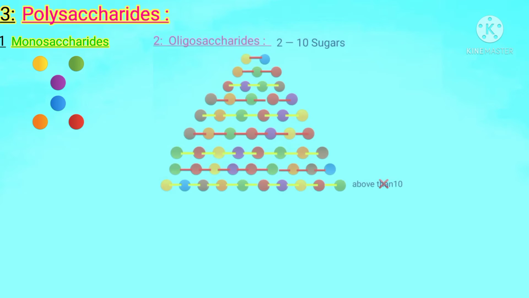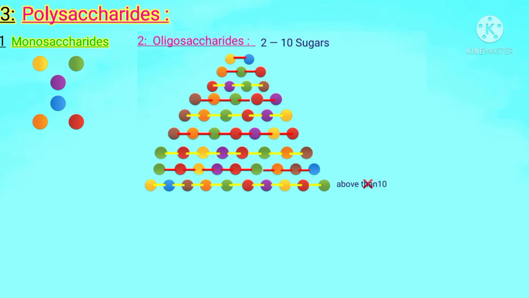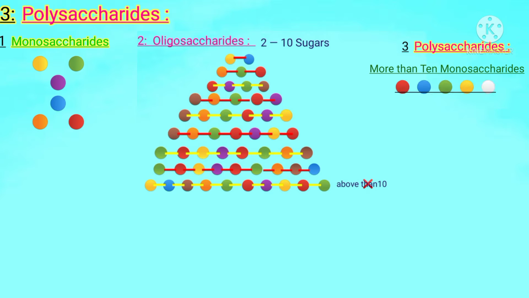Next, in the case of oligosaccharides, the second class of carbohydrates, 2 to 10 sugars were joined with the help of bonds. Which bonds? You must see this in my previous videos, oligosaccharides and disaccharides. Whereas students, in the case of polysaccharides, we shall obtain more than 10 monosaccharides. Simple sugar units like glucose will be obtained. More than 10, like more than 100, 250, 300, 900, 2000, 3000 simple sugar units combine.